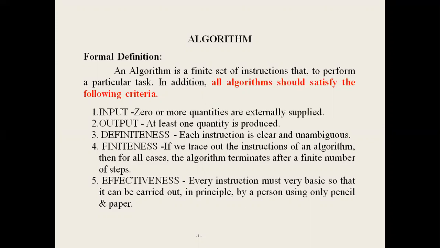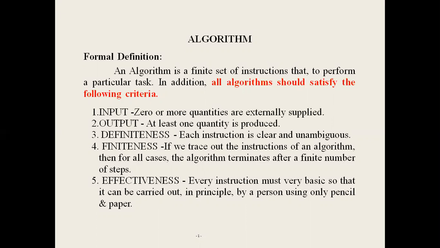First one, input. Each algorithm must have zero or more inputs, that is, zero or more quantities are externally supplied. Next one, output.